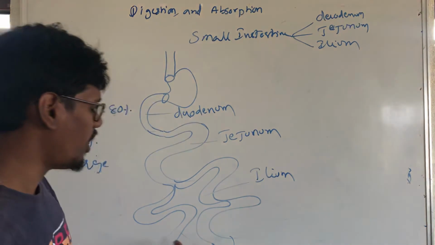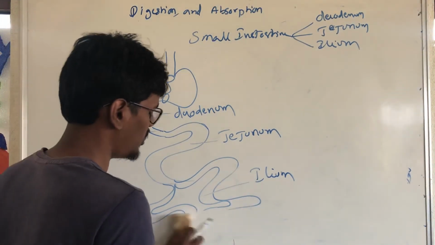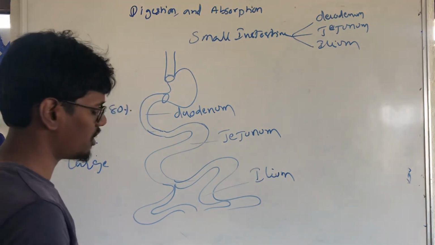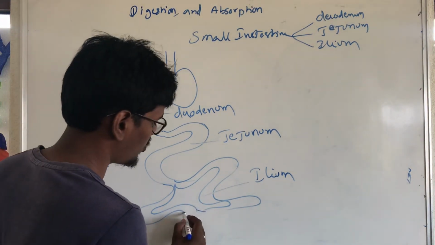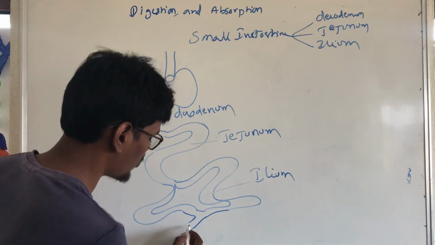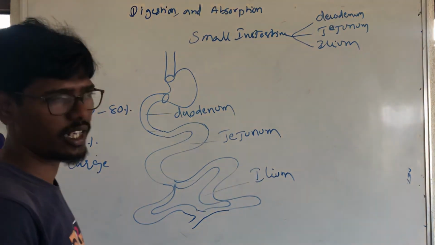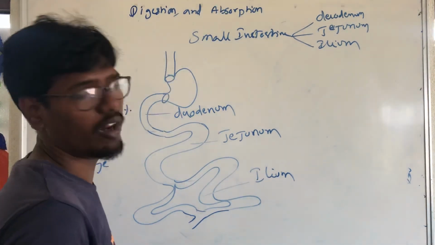This is called the highly coil-like tube. What is this? It is called the ileum. The ileum of the small intestine is directly connected to the large intestine.